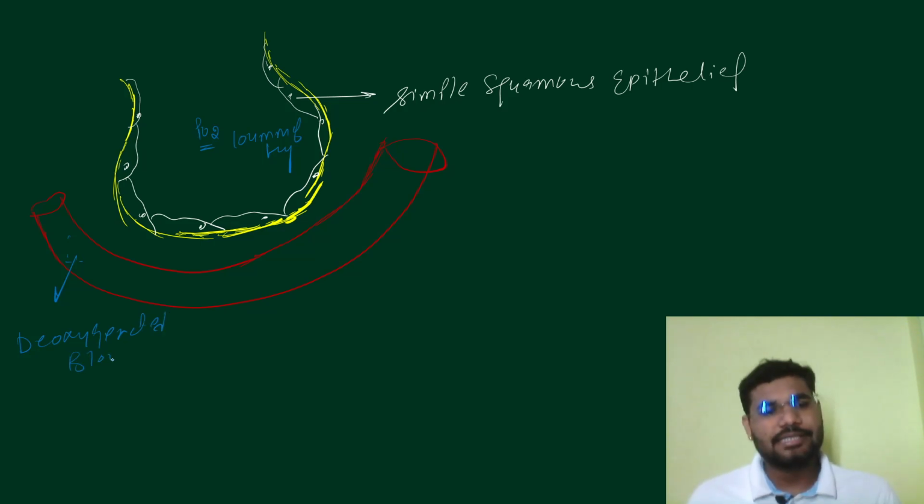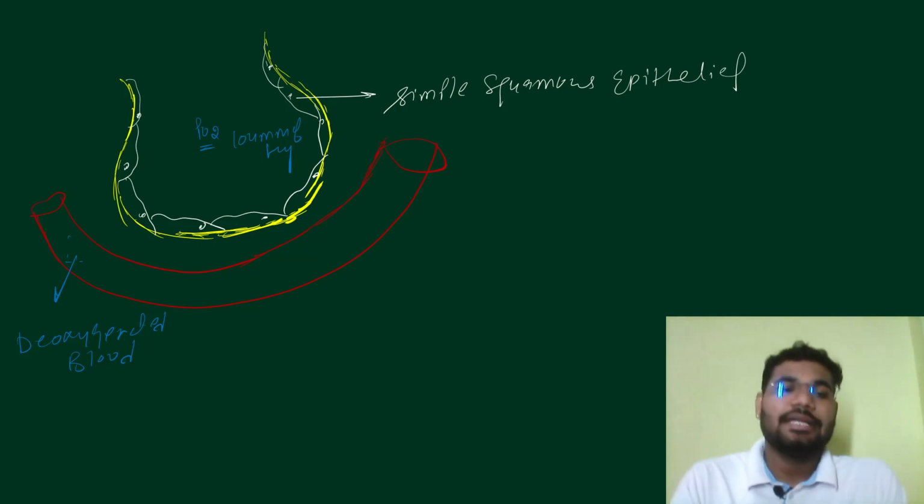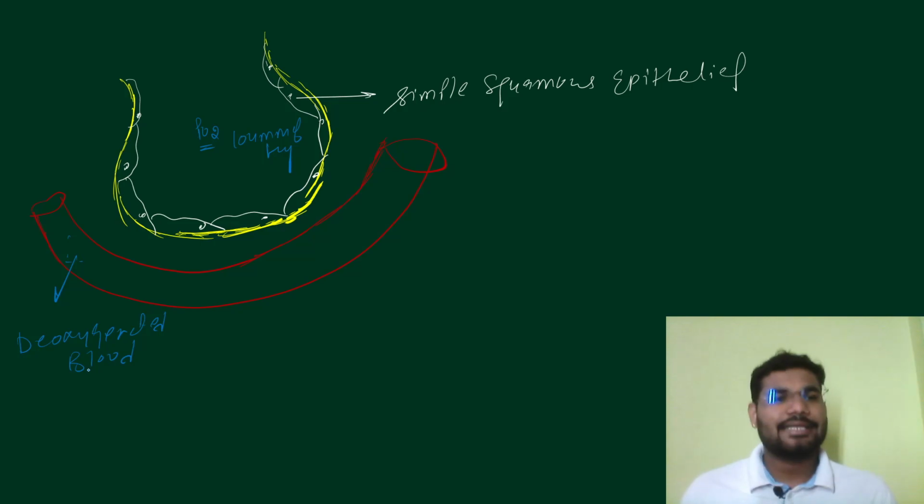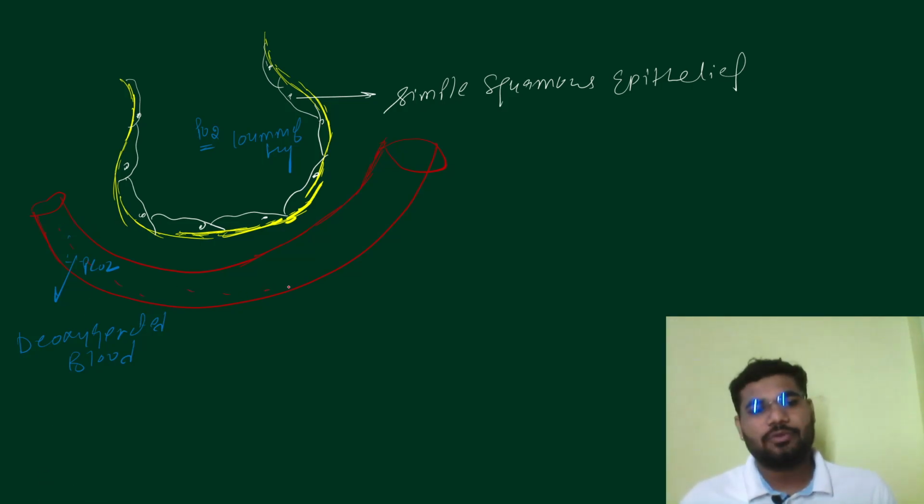Deoxygenated blood. Why is this deoxygenated blood? Because this blood is collected from the cells, and that's why it has high PCO2. Now, what exactly happens when this blood passes through here?